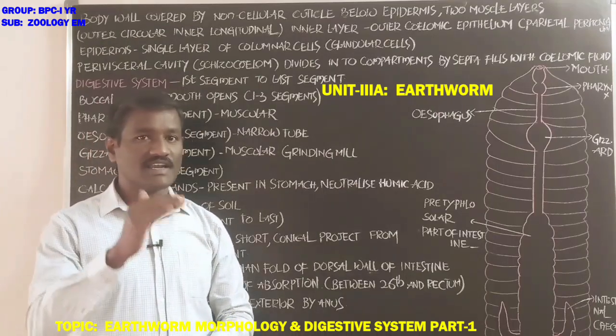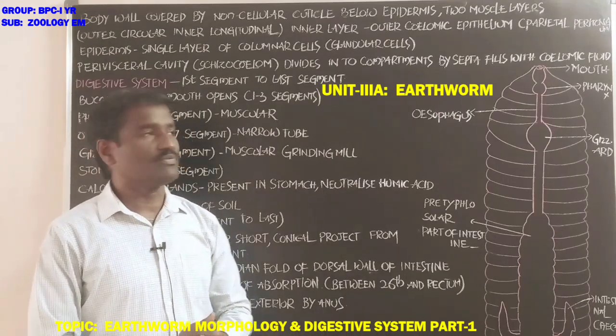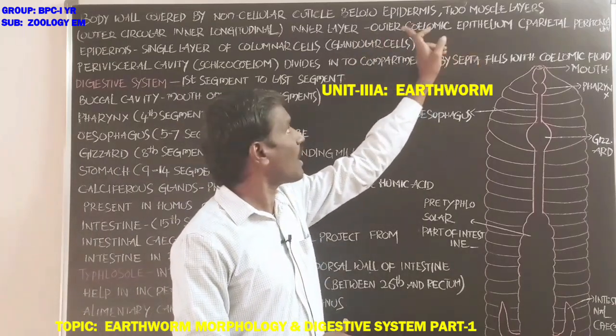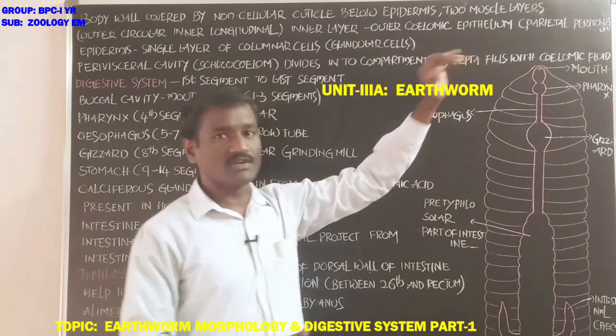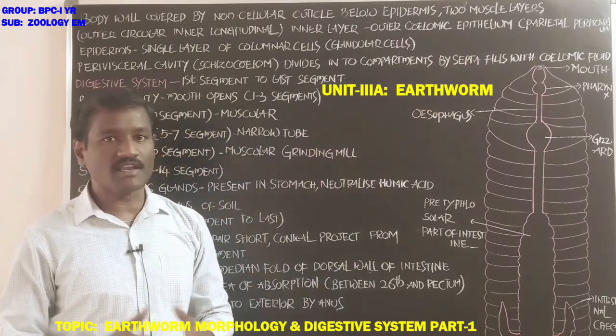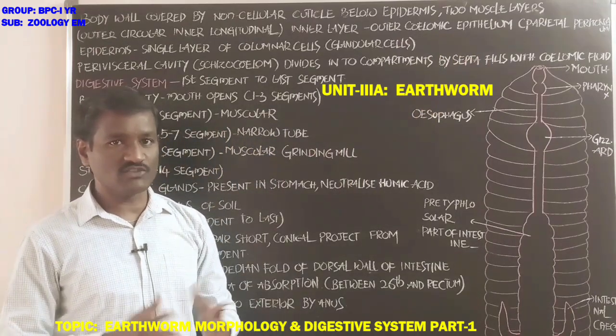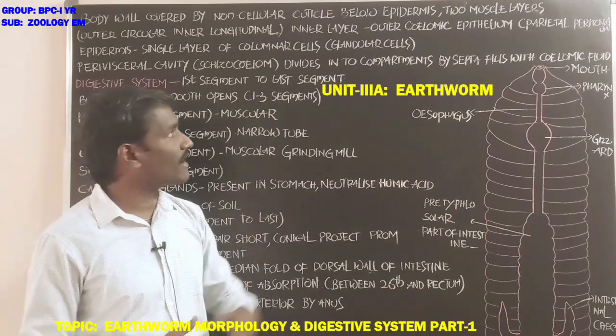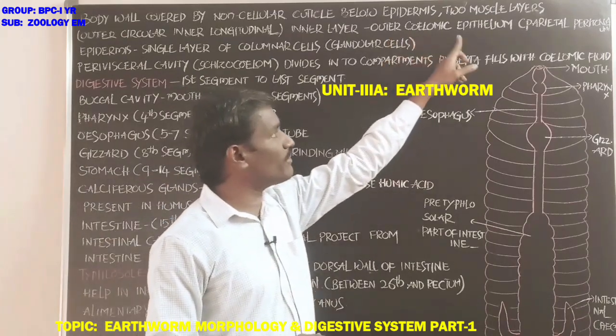Which one is the inner layer of the body wall? That one is the coelomic epithelium.